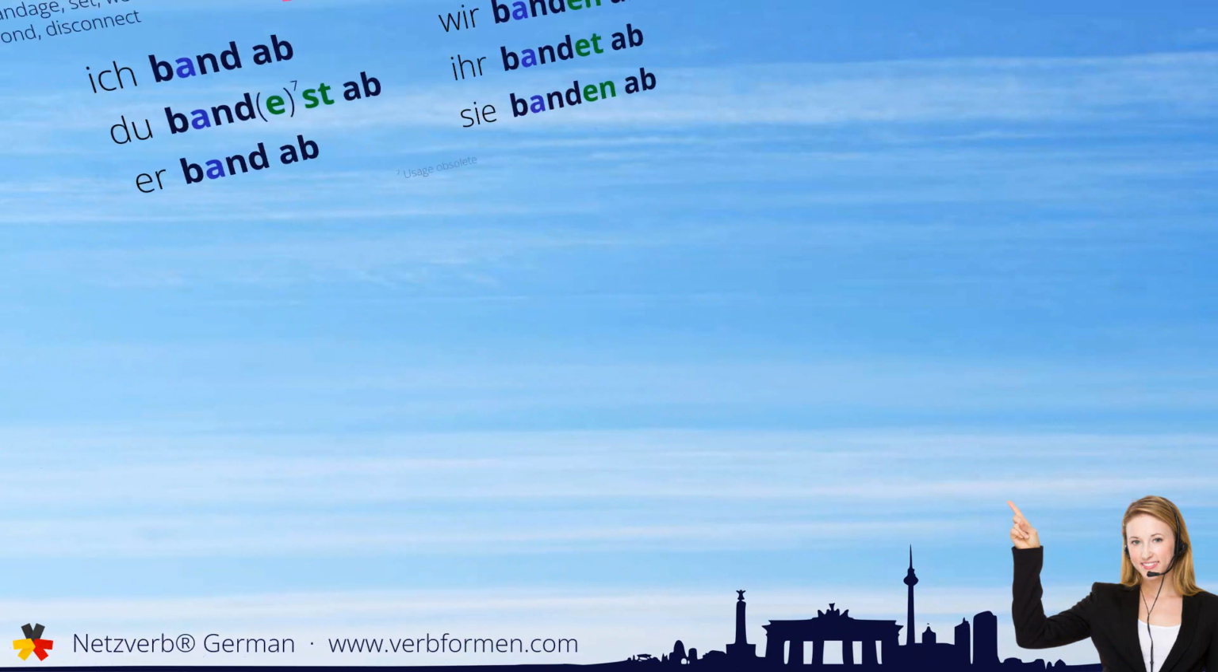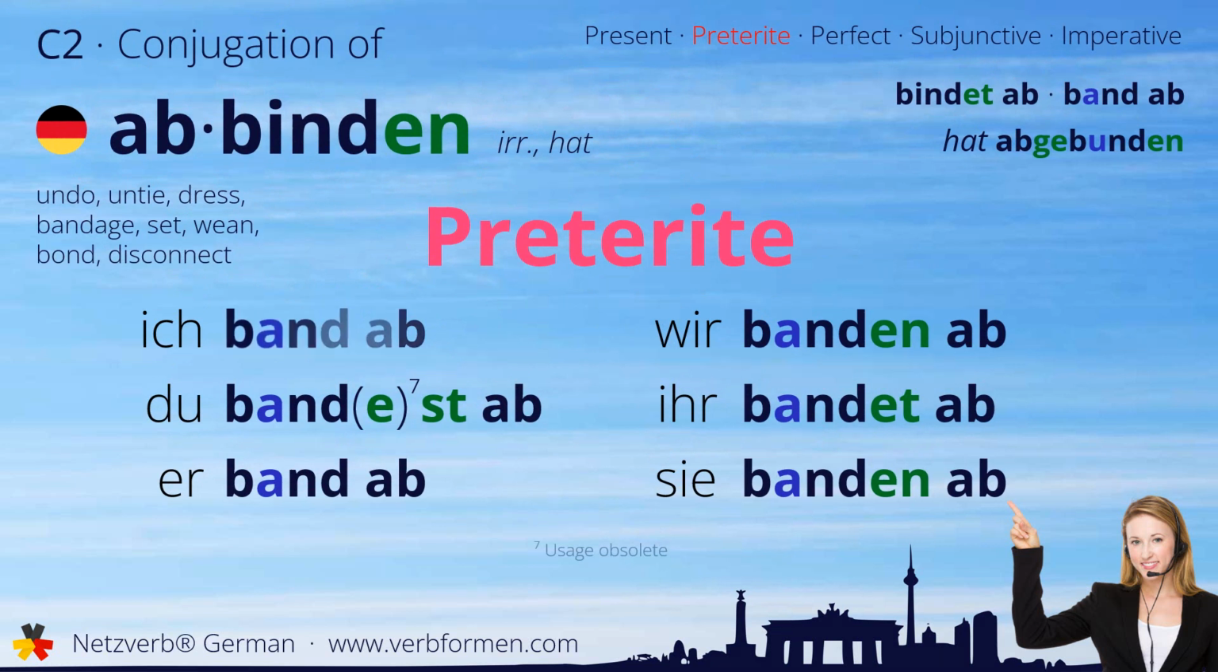Next up is the preterite. Ich band ab. Du bandst ab. Er band ab. Wir banden ab. Ihr bandet ab. Sie banden ab.